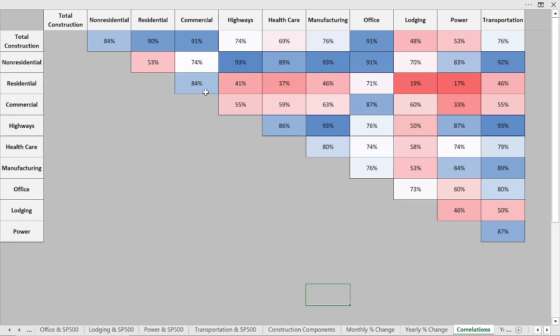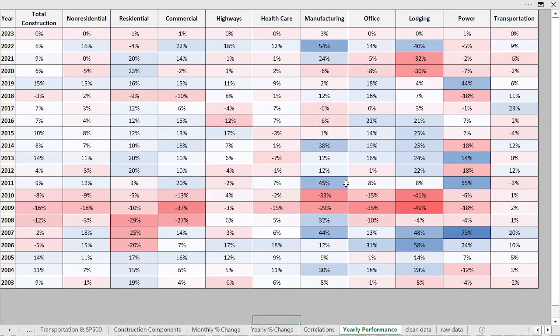Let's say residential and commercial, there's a strong correlation, but I don't know if it's correlation or causation, because again, maybe some of the companies that invest in one invest in the other. So I don't know that we can deduce a tremendous amount of that, but I thought it was very interesting to consider nevertheless. And then finally, we see the yearly performance.